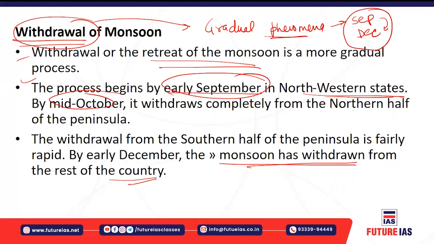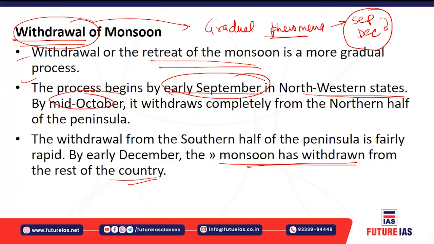But the most important point is that from the withdrawal or retreat of the monsoon, the Coromandel coast, which is located along the coast of Tamil Nadu and adjoining Andhra Pradesh, receives rainfall. Here the rain bearing winds are dry, since they originate from the land.